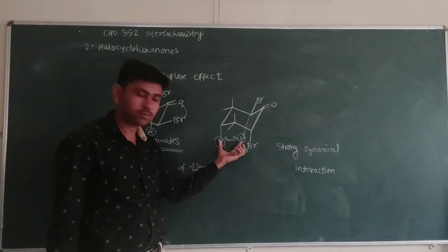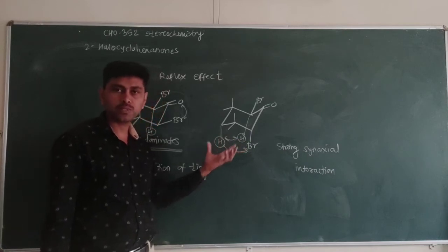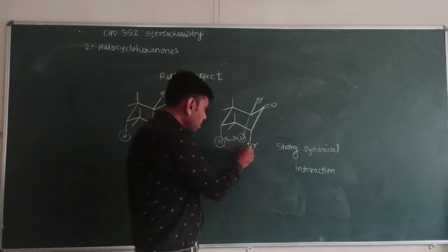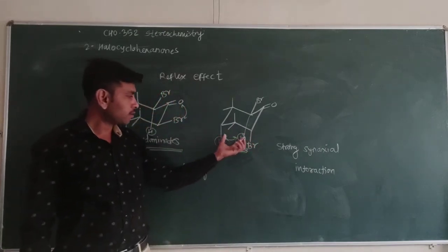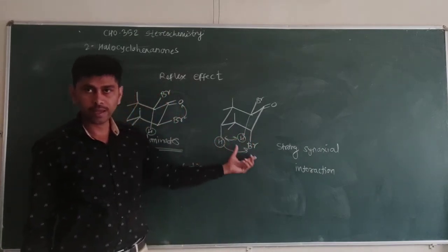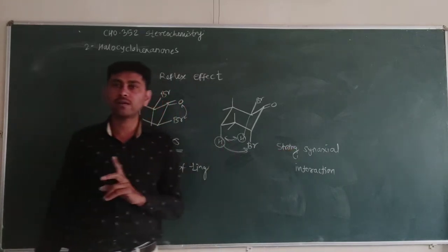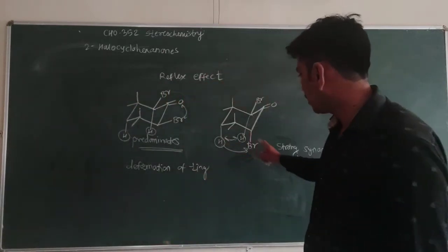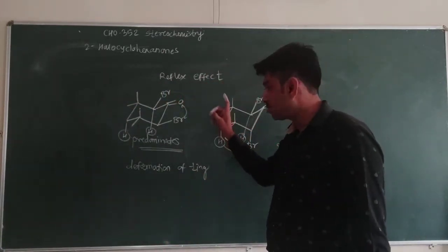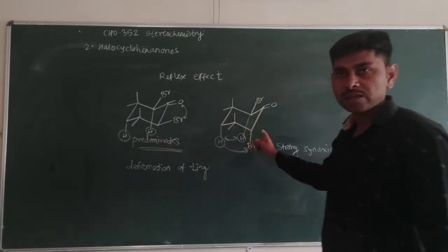Due to this, there is strong interaction between this halogen group and the axial groups, so strong synaxial interaction between the axial groups, and due to which this axial conformer is present in a lesser amount, or the equatorial conformer predominates over the axial conformer.